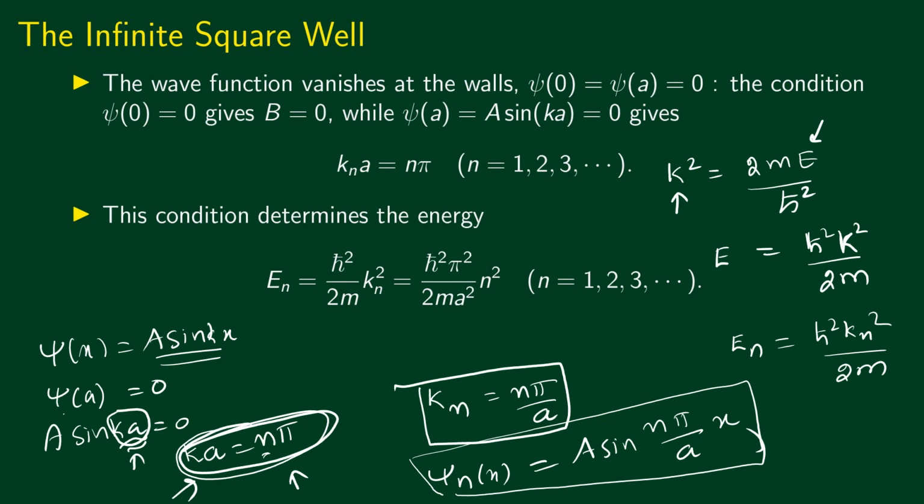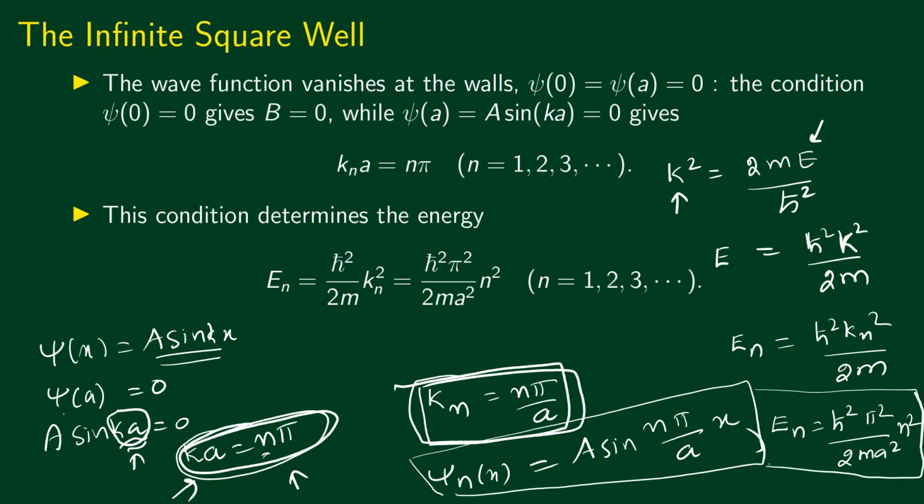Now we can substitute for Kn, which is given by n pi by a. That would make the energy eigenvalues En equal to h bar square pi square divided by 2ma square multiplied by n square. So we see that only certain discrete values of energy are allowed. We can have E1 equal to h bar square pi square divided by 2ma square. E2 would be equal to h bar square pi square divided by 2ma square multiplied by 2 square.